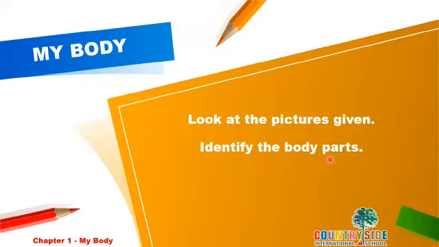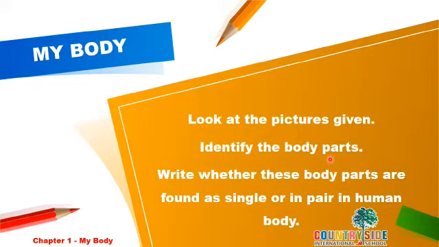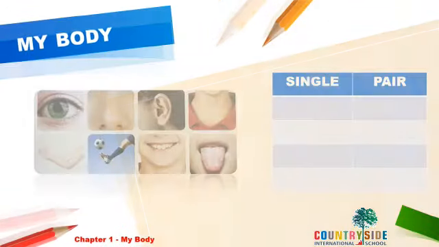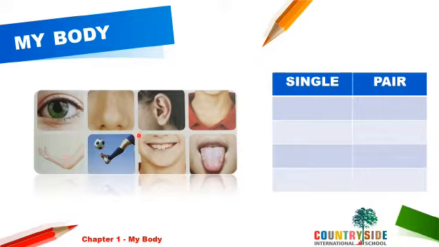And then you have to write whether these body parts are found as single, that means only one, or in pair, that means two, in the human body. These are the pictures of the body parts given in our worksheet. Now, try to identify them one by one.